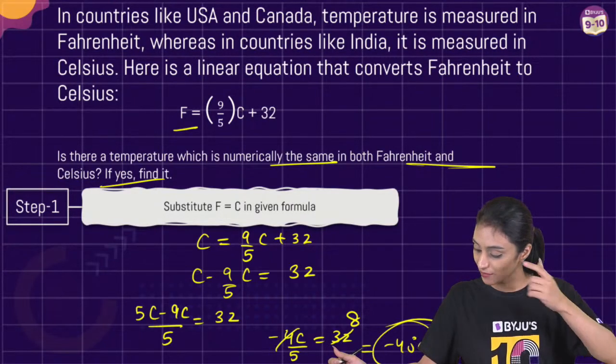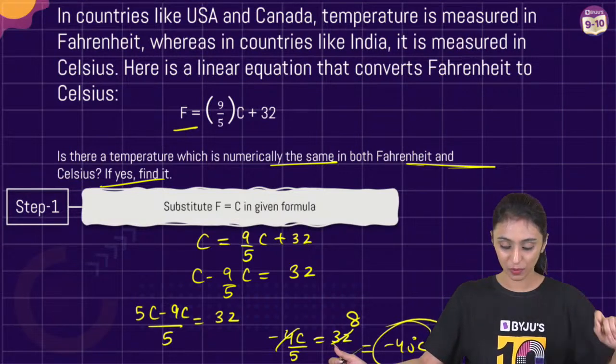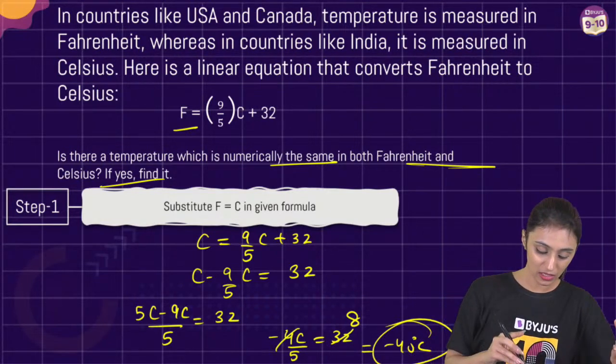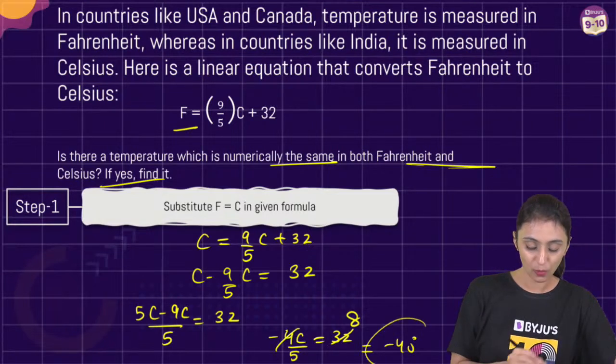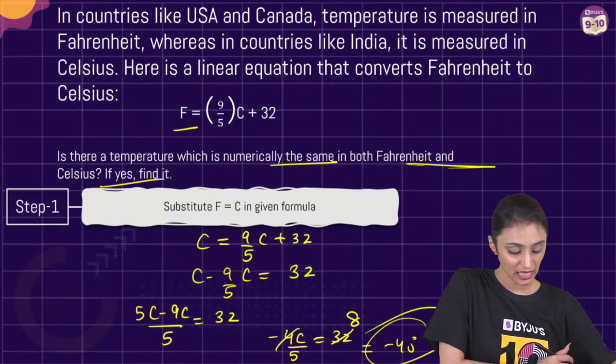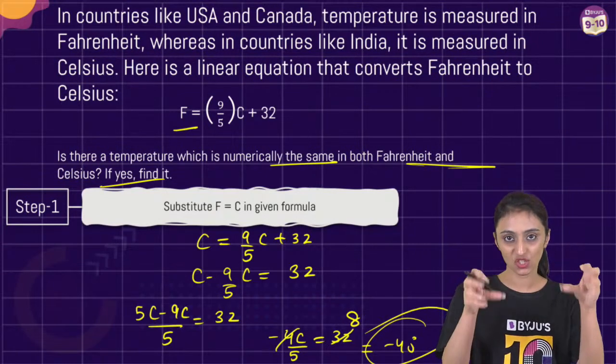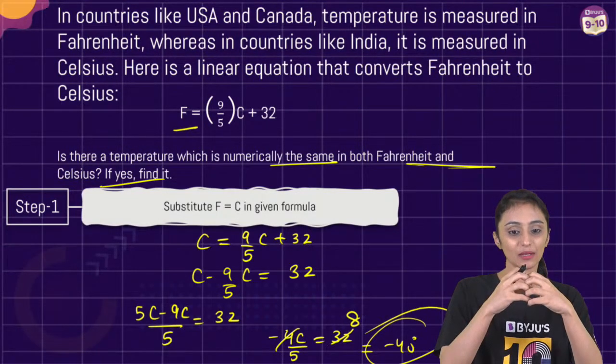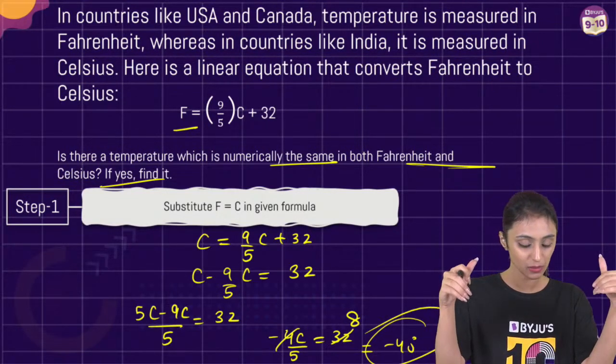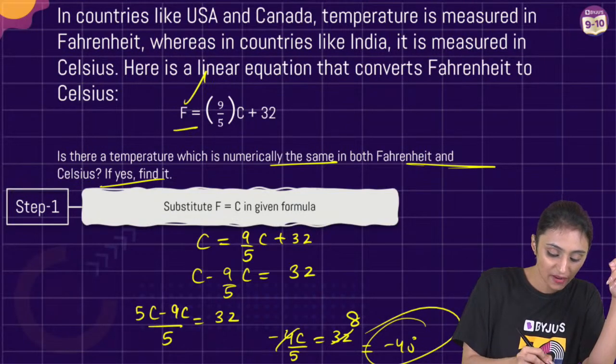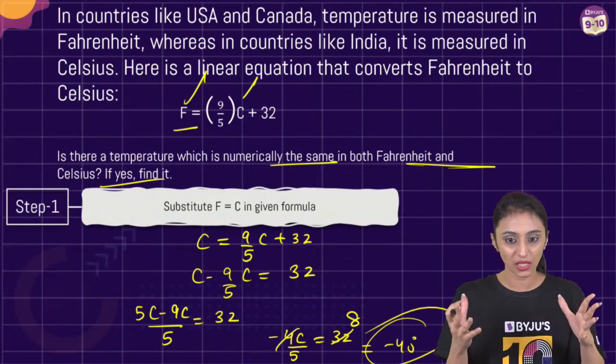Any doubts? Yes, everyone. Minus 40 degrees would be the value. So that's the final value where both of them are going to be equal. Yes, Vani. Question is saying at what temperature both of them will be equal. Yes, Anant, I'm explaining again. So either you replace F with C or C with F, same thing.